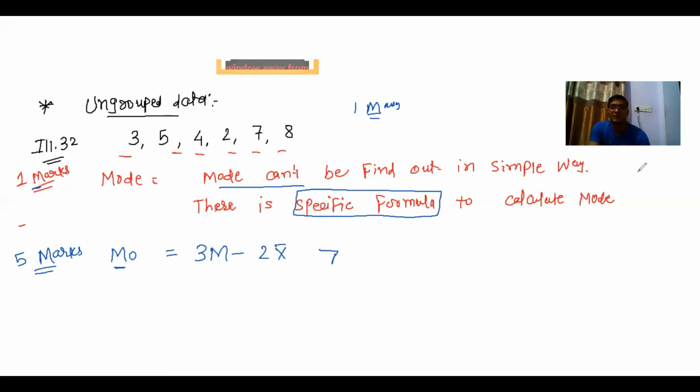So this does not work where observations are not repeating again and again. So we have to write in a very simple way: if asked for 1 mark, mode cannot be found out in a simple way; there is a specific formula to calculate the mode. And if this question is asked for 5 marks, we have to solve the full sum, which we are studying in another class. And the formula is MO equals 3 median minus 2 x bar.